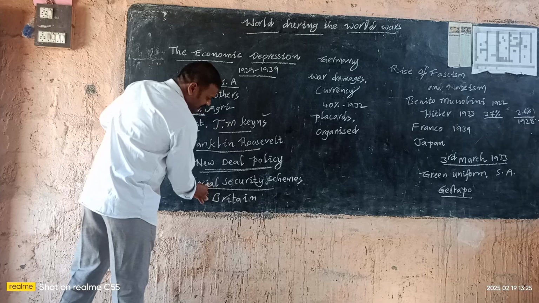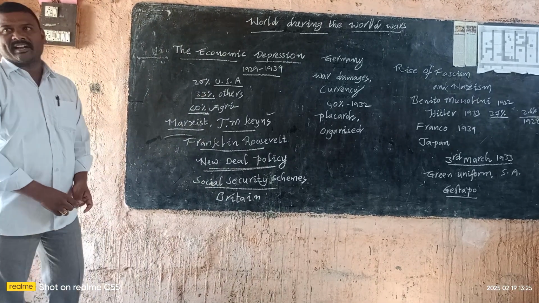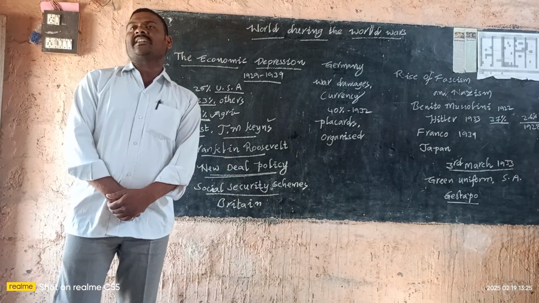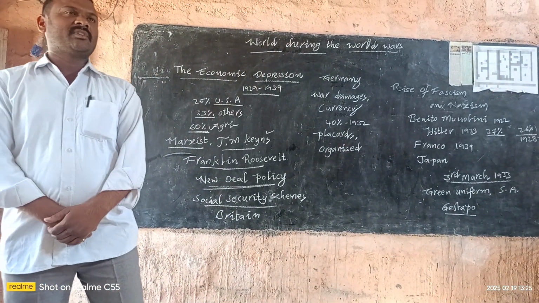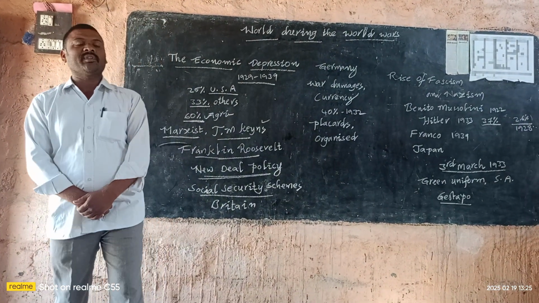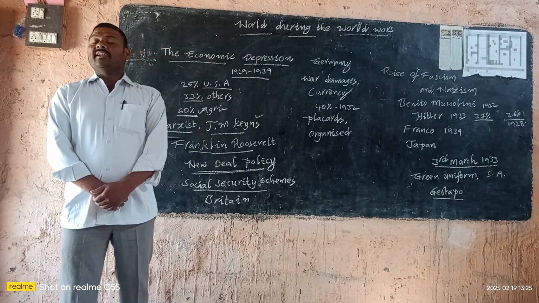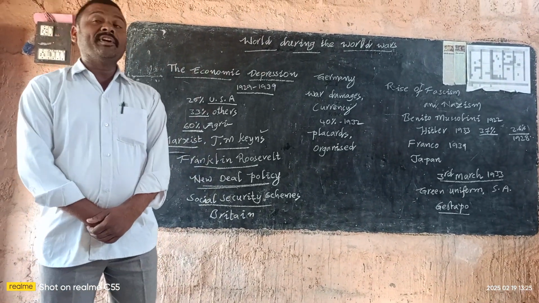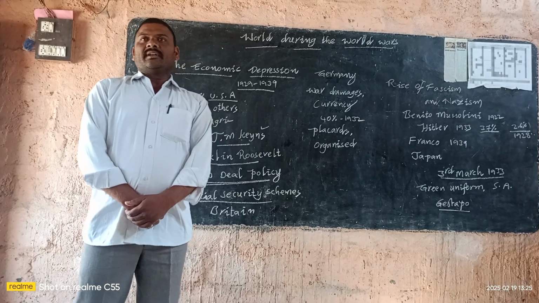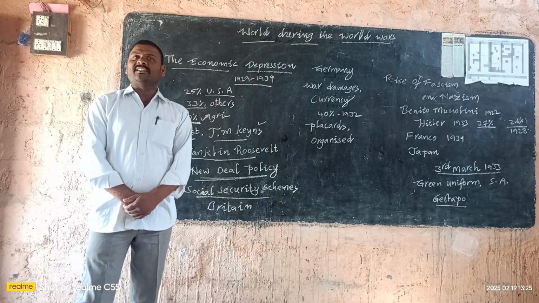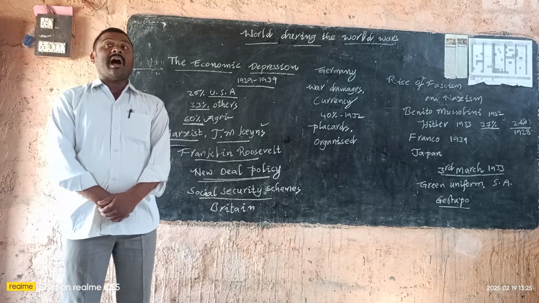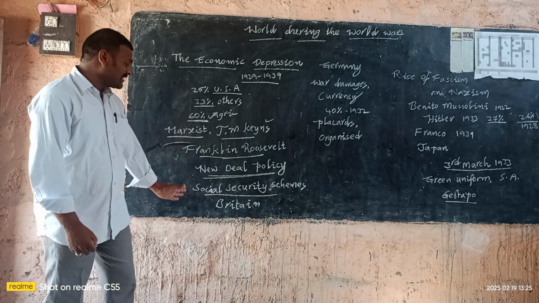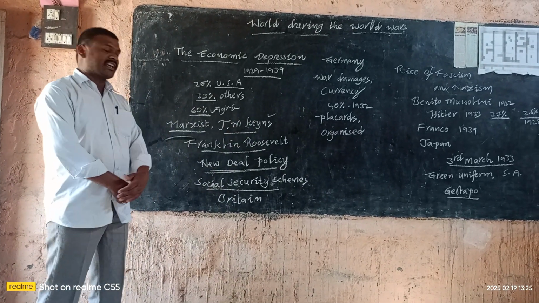Next, social security schemes were also set up by America. Social security schemes means these are the features of the welfare state. The welfare state features are the old age pensions, needy children pensions, handicapped people pensions, widow pensions. Next, the people who have no father and mothers got the pensions, unemployment insurance, unemployment doles. These are the features of the social security schemes.